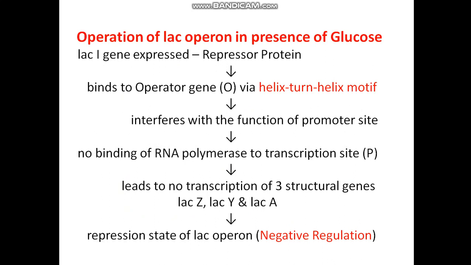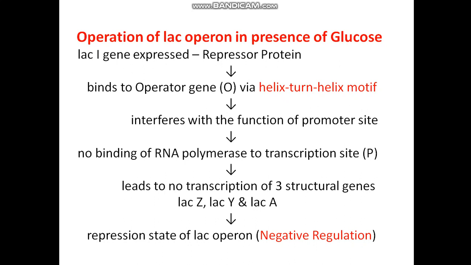In the operation of the operon in presence of glucose, the LAC-I gene is expressed into repressor protein which binds to the operator gene via helix-turn-helix motif, which interferes with the function of the promoter site, and so there is no binding of RNA polymerase to the transcription site, and that leads to no transcription of the 3 structural genes.